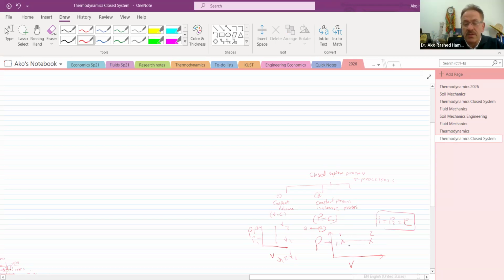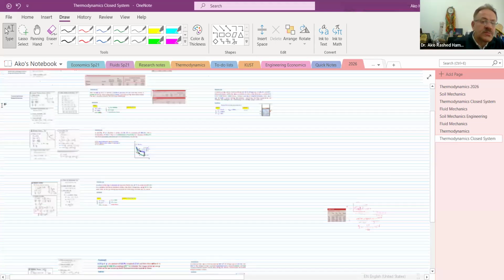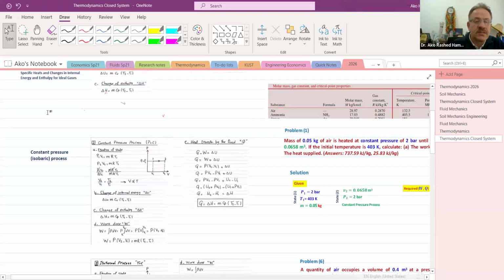P constant means it stays the same, but there is a change in V1 and V2. So V will change. Here is the difference. The area under the graph is called the work done. So work done here is equal to, and the relation between those parameters for state 2 is this.